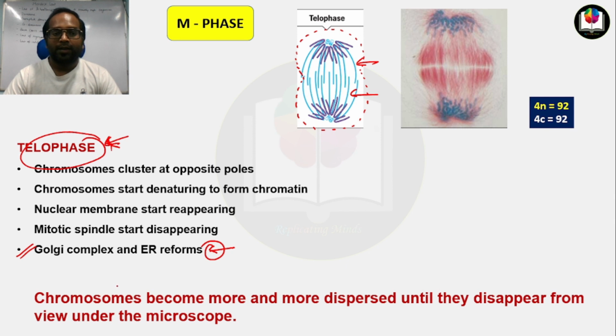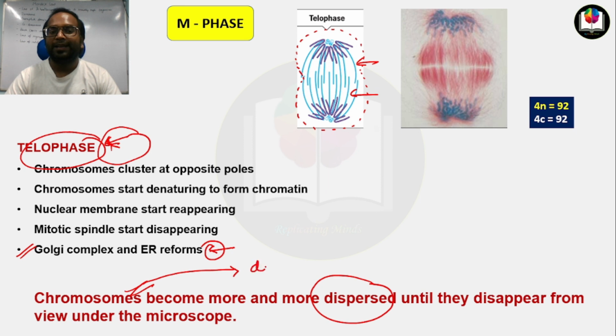Chromosomes become more and more dispersed until they disappear from view under the microscope. So here in telophase, the chromosomes become dispersed and slowly denature. You cannot see a chromosome in a defined shape and structure in telophase, right?